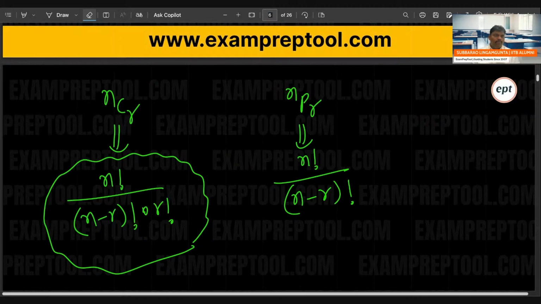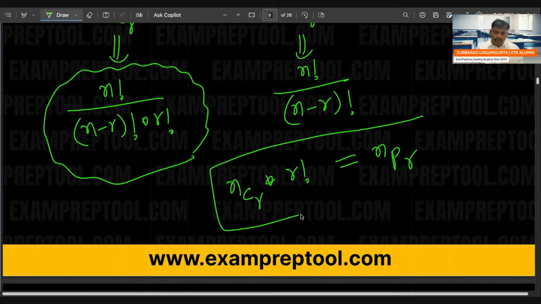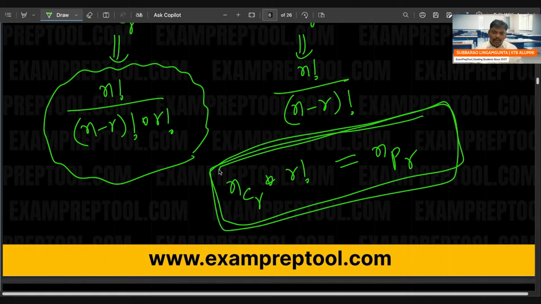Please be careful, I am writing that particular one. Everyone observe: NCR into R factorial is equal to NPR. Because NCR is the small number, if you multiply by R factorial, you will get NPR.